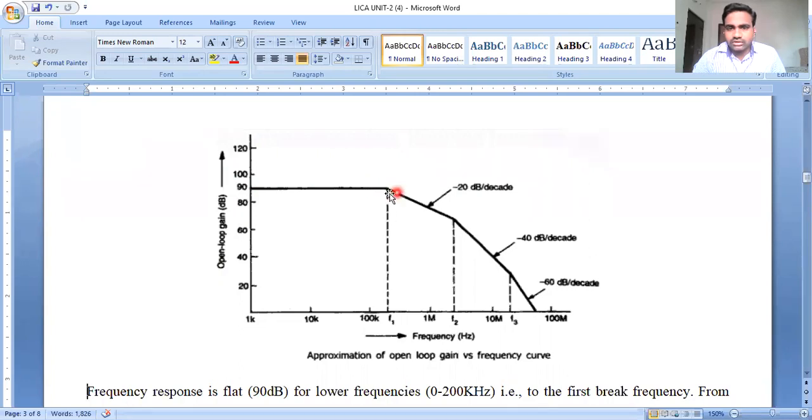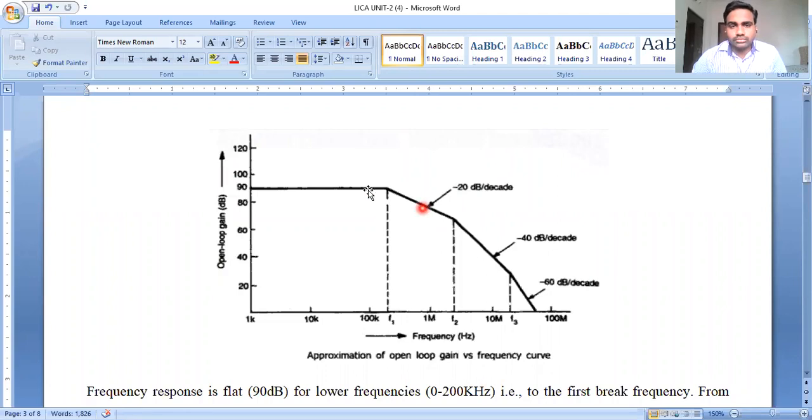After the occurrence of the corner frequency, the gain magnitude drops by 20 decibel, and after the occurrence of the second corner frequency, it again drops by 20 decibel. After another additional corner frequency, it drops to 60 decibel. So this is the issue we got. With respect to gain and frequency, there is a drop in magnitude when there is an occurrence of a corner frequency, because of the stray capacitance effect.